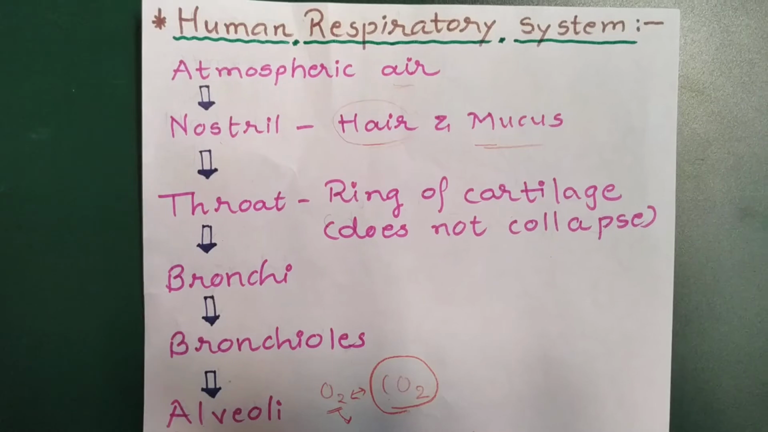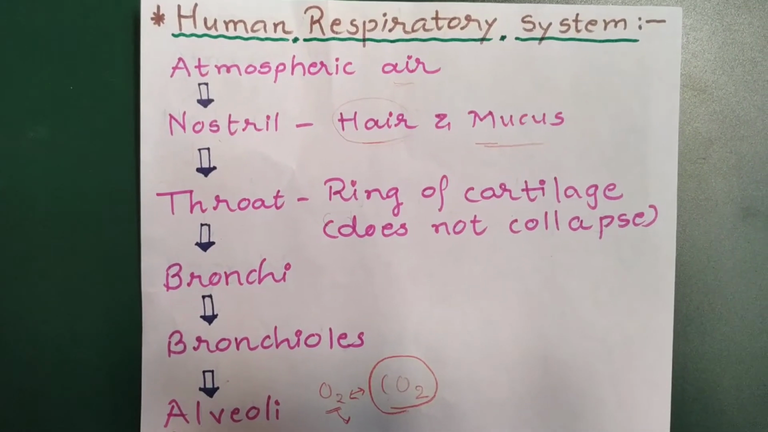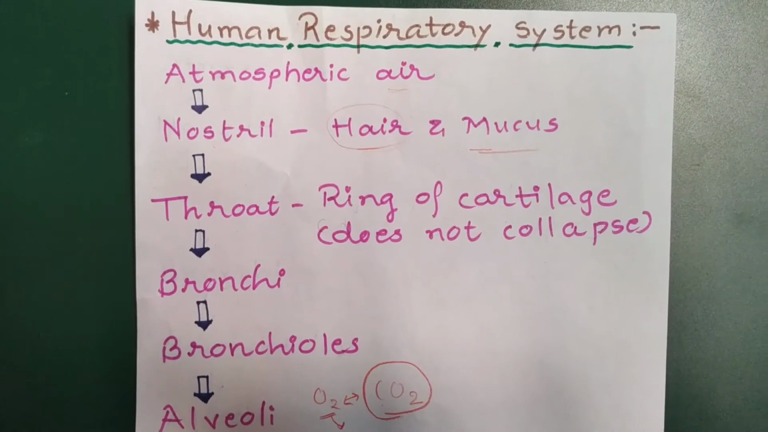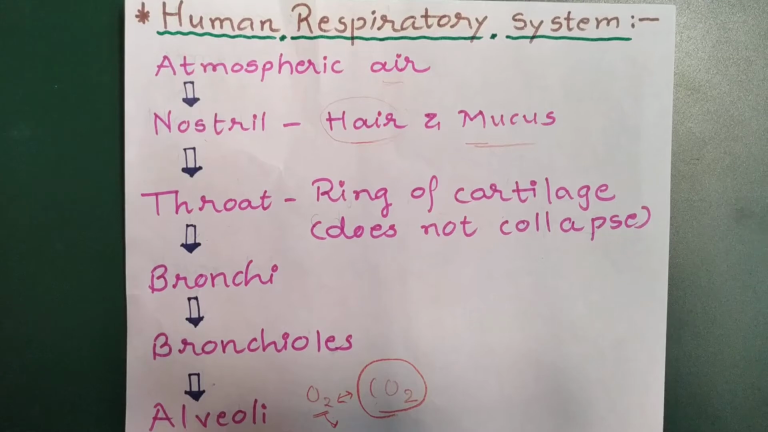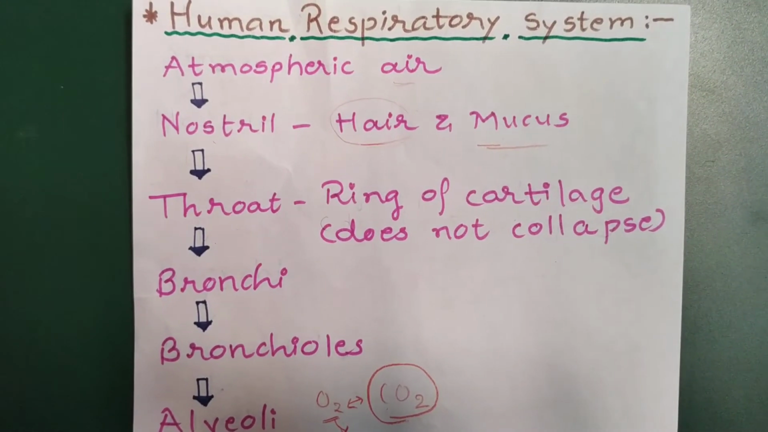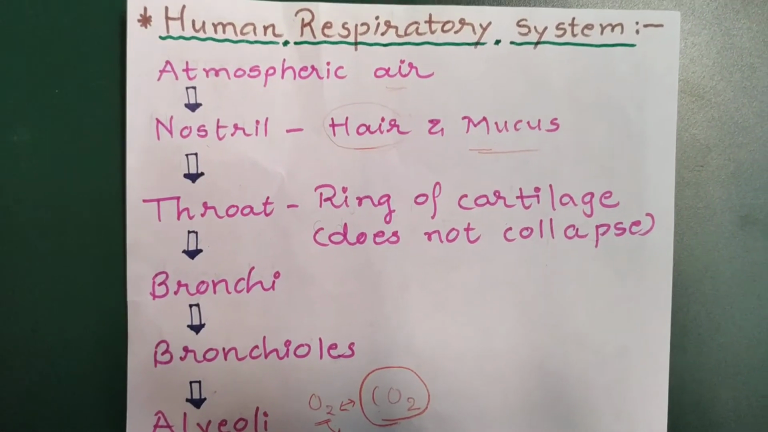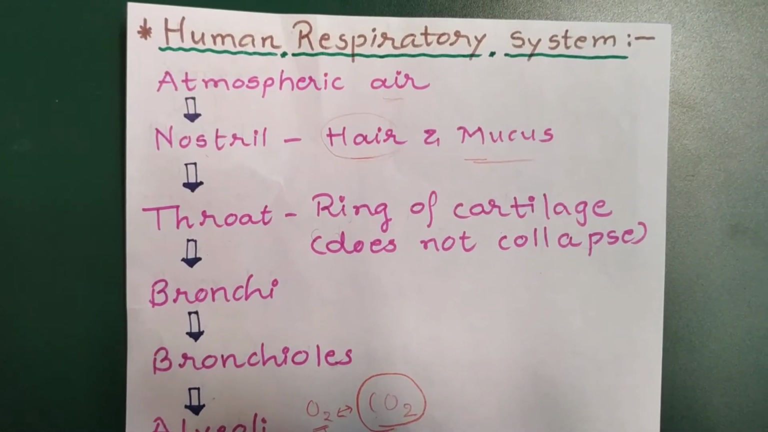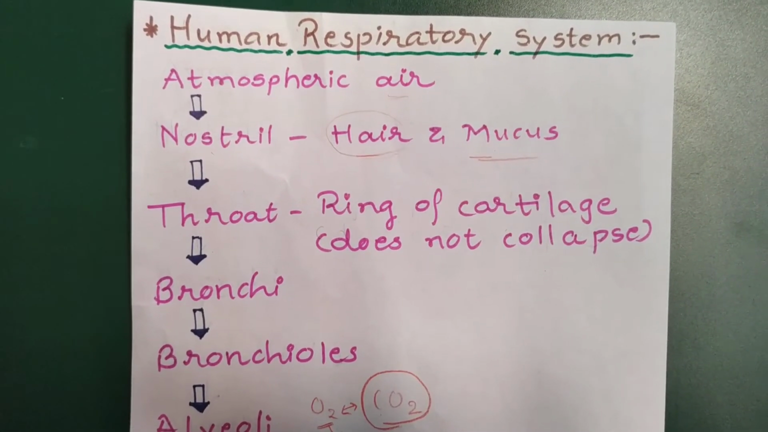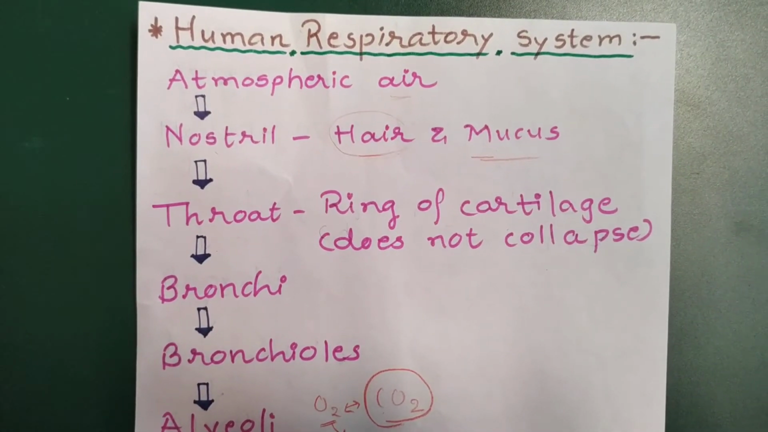The nostril has fine hair and mucus. This fine hair can filter our air. Whatever dust particles and microorganisms are present in the air, they are filtered out and stick to the mucus. Now this filtered air passes through the throat. The throat has rings of cartilage which prevent the collapse of the air passage and the mixing of air with food. We know that the food pipe and windpipe run parallel, so these rings of cartilage again play a very important role.